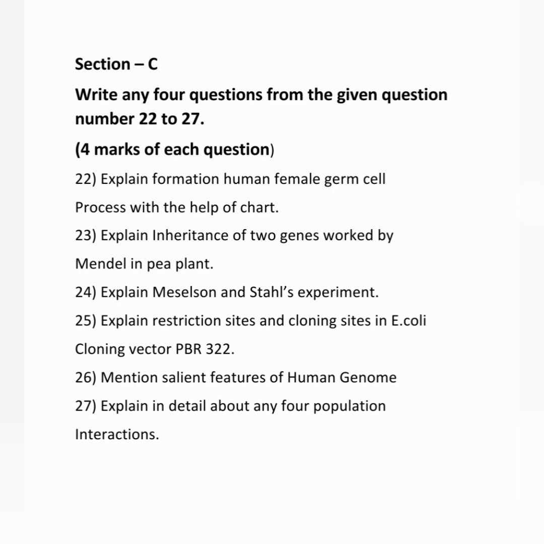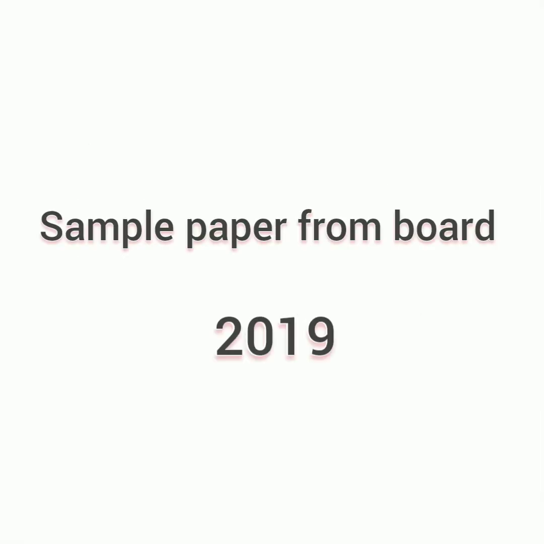PBR322. 26. Mention salient features of the Human Genome Project. And 27. Explain in detail any 4 population interactions. This is a sample paper from board 2019.